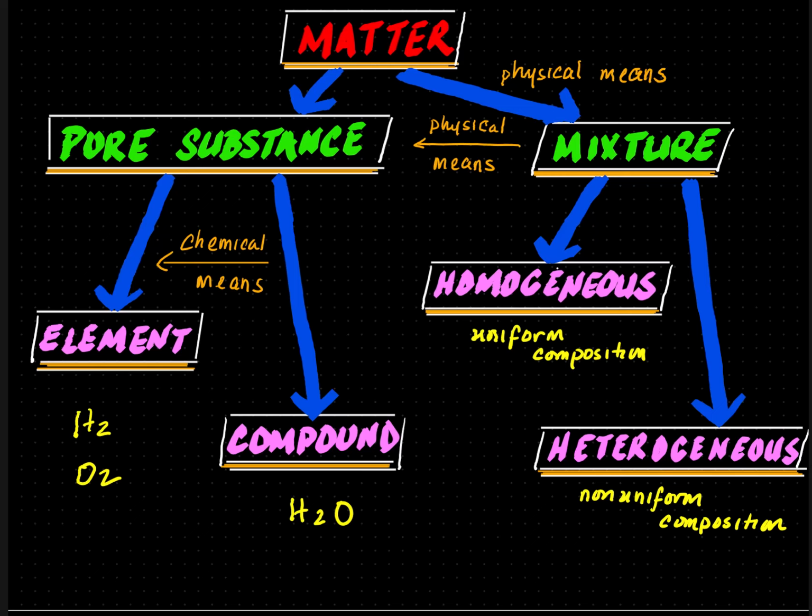That is called electrolysis. Mixtures can be categorized as homogeneous and heterogeneous. A homogeneous mixture is also known as a solution, and it has uniform composition. Heterogeneous mixtures are non-uniform composition, so it is different throughout. Understanding matter and its properties, both physical and chemical, as well as how they are categorized, helps you understand the environment around us.